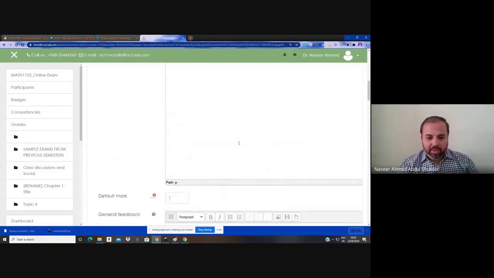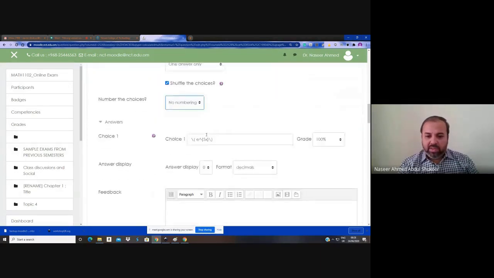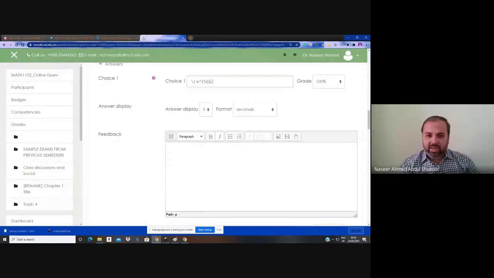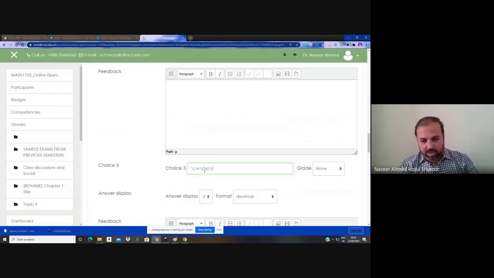I made the change. Default mark is 1. So the question is given here. Then the right answer is given. Then I started the distractors. Again, I made changes. Instead of 5, I just keep x. 4,